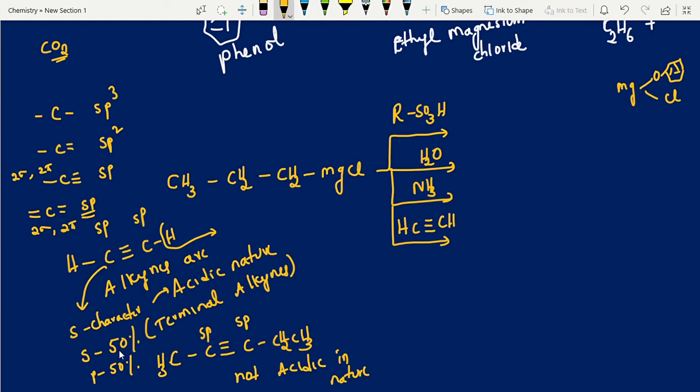sp hybridized means S character is more, right? S character is 50%. If S character increases, what happens? Electronegativity increases. If carbon is more electronegative when compared to hydrogen, that is slightly 2.4 versus 2.1. Because of S character, electronegativity is increasing, so it attracts electrons towards itself more. Then the bond between carbon and hydrogen is weak, and a weak bond means it easily loses hydrogen. Easily losing hydrogen, we call it acidic in nature, right? So that's why. Here we have an sp hybridized carbon, but it doesn't have hydrogen, that's why it is not acidic in nature.